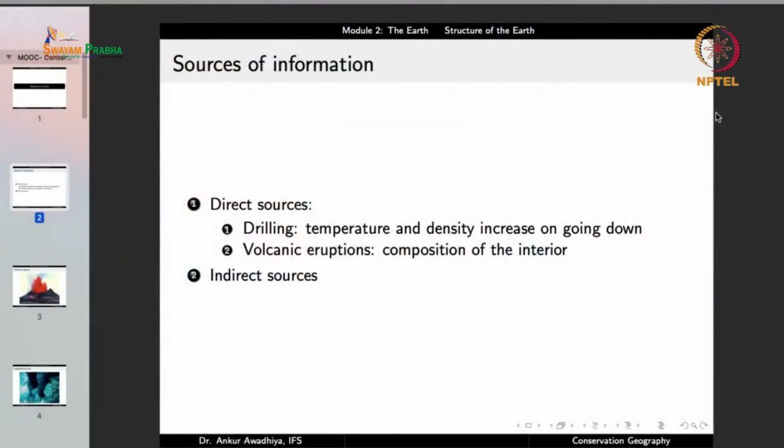The first is drilling, and through drilling we came to know that the temperature and density increase on going down. Now, the temperature increases because the inside of the Earth is still very hot. In the last lecture, we saw that the Earth began as a molten mass. So there was a congregation of different smaller molten pieces.